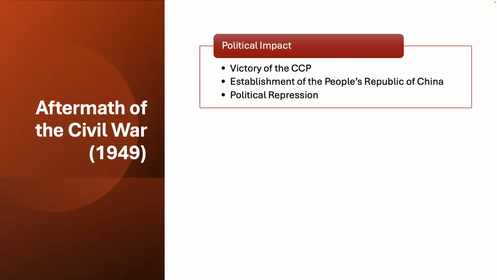The creation of the PRC, the People's Republic of China, was a major event in Chinese history. Mao Zedong becomes the head of state, and the Communist Party begins to assume full control over the country, with the nationalists retreating to Taiwan. Now, we do start to see political repression, and I'm going to leave the point on political repression for a future lesson, because we'll get to that in far more detail there.